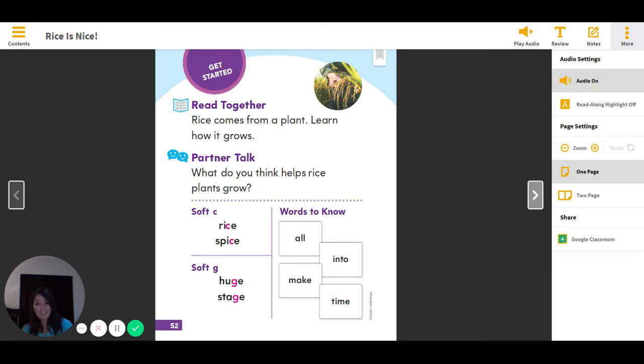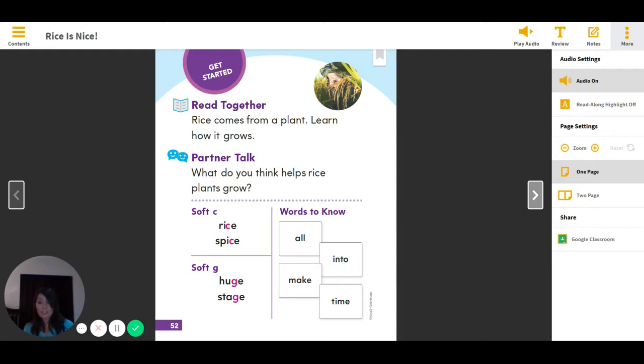Before I show you the topic that we're going to be learning today, I want to show you some things that we're going to be looking for as we read our story together. The first thing that we're going to be looking for is the soft C sound. That means that the C will not be making the K sound.